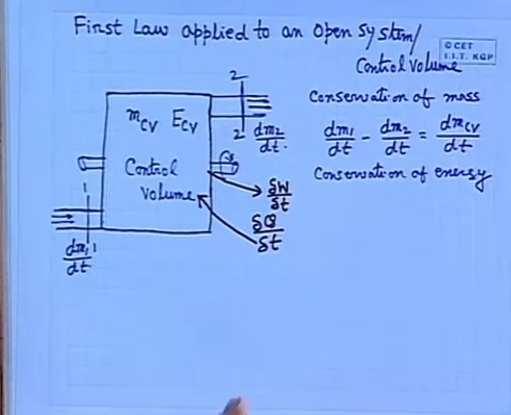But here we have to recognize one thing: unlike the closed system, where energy comes in and goes out only in the form of work and heat because no mass of the system goes out or comes in, here the masses are coming in and going out, so the energy associated with this mass also comes into and goes out of the control volume.